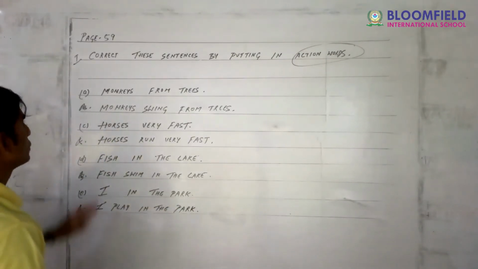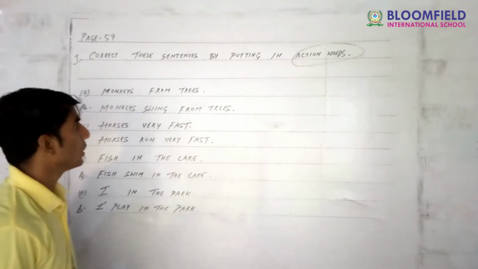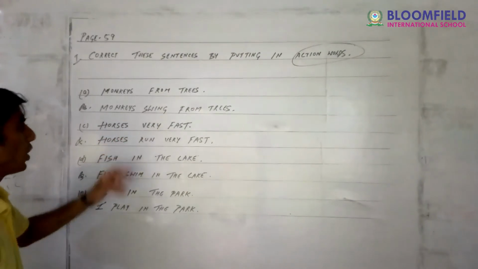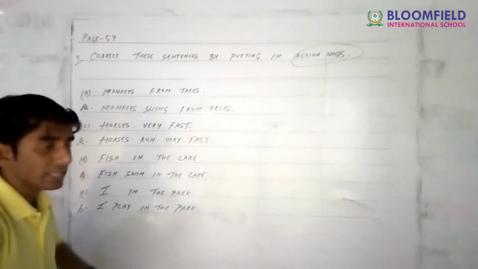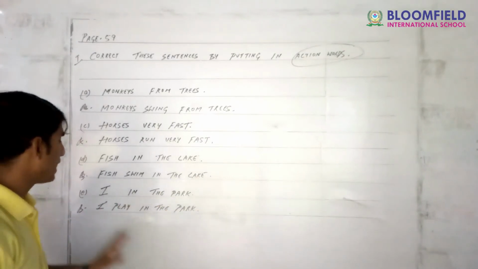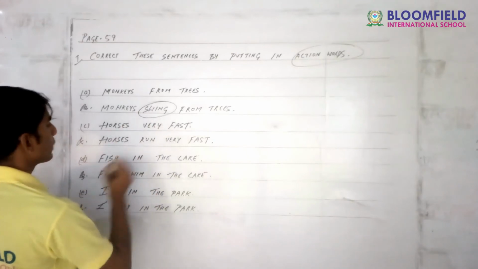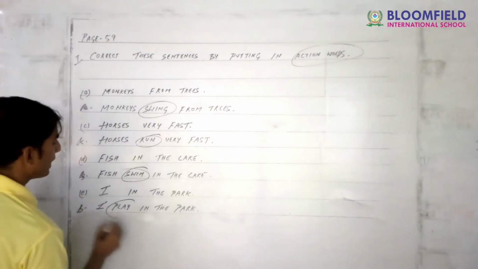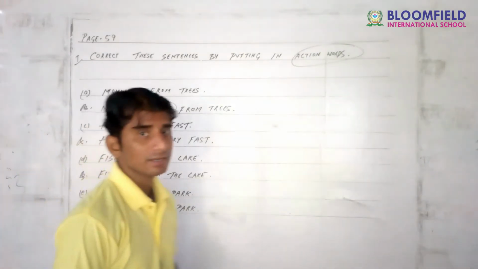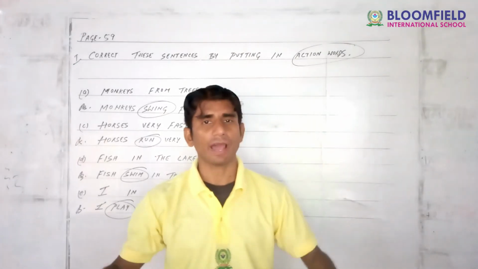Come, let's go through the answers. Monkeys swing from trees. Next, horses run very fast. Fish swim in the lake. I play in the park. So swing, run, swim and play. These words are called action words. These are examples of action words.